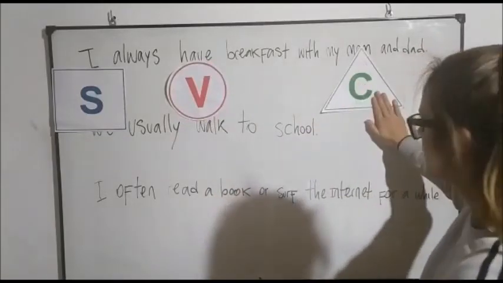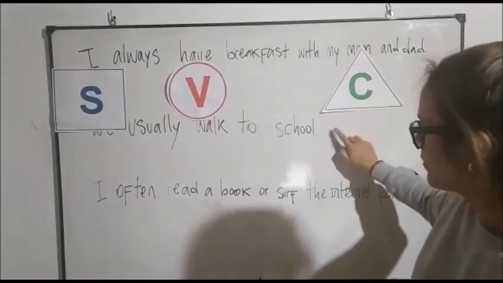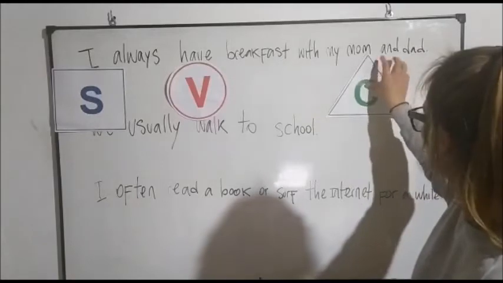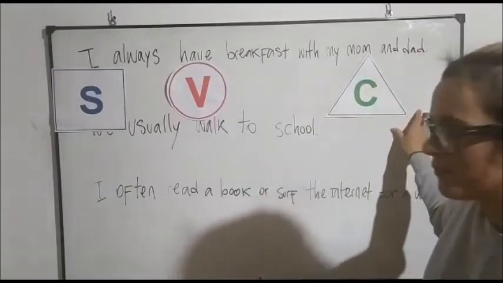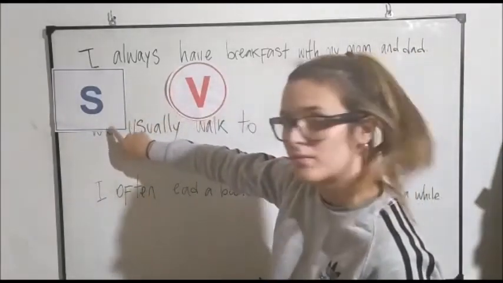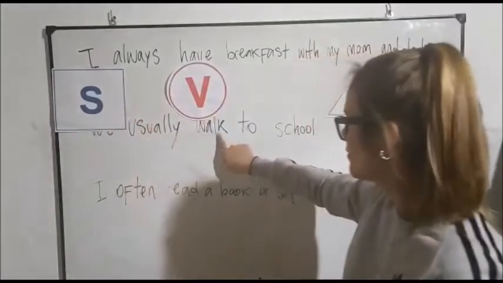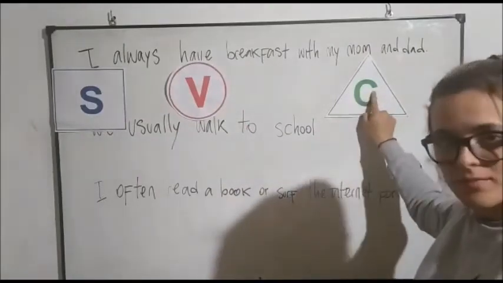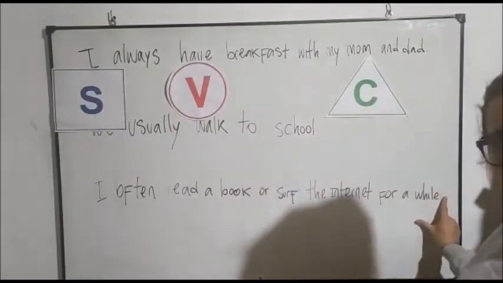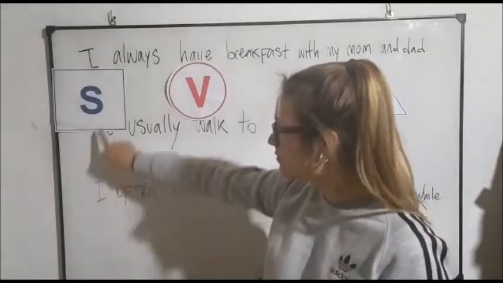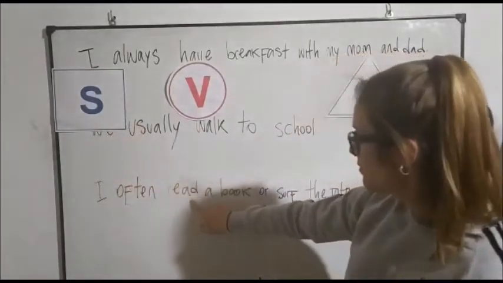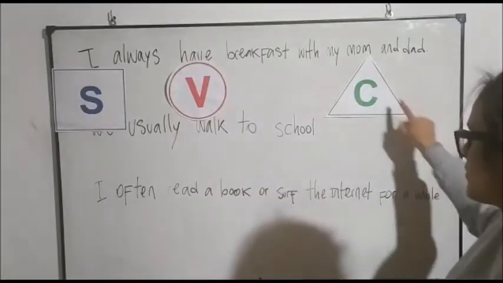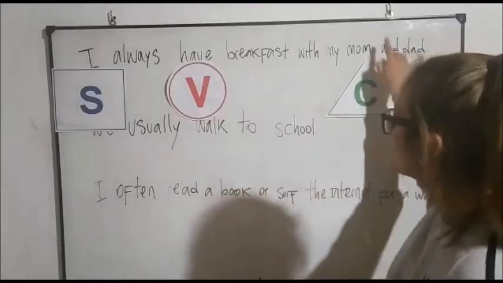Now, let's focus on the second sentence. In the second sentence, we is the subject, walk is the verb, and to school is the complement, the extra information. In the third sentence, I is the subject, read is the verb, and a book or surf the internet for a while is the complement, the extra information.